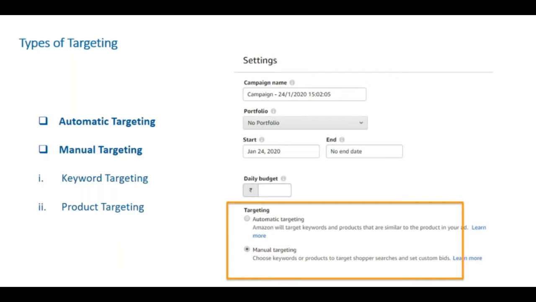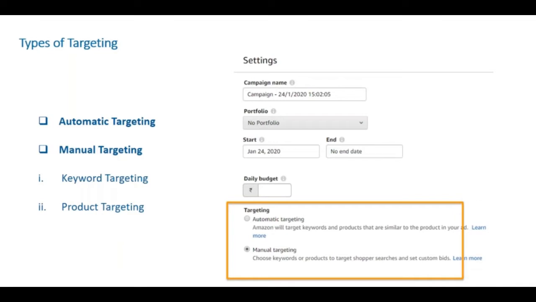The next thing you want to do is select your daily budget. What we recommend is for sponsored products, you can start off with a daily budget from anything from 300 to 500, and based on the output or conversion that you have, you can optimize it later on. So the first thing for the 40% of you who are not on ads, that I would recommend is to start off with automatic targeting. Once you do automatic targeting, you will get a hang of it. You will look at the reports, the search term reports, etc., and you will understand which all keywords are giving you good conversion. I'll come to it later in this session in the next few slides.